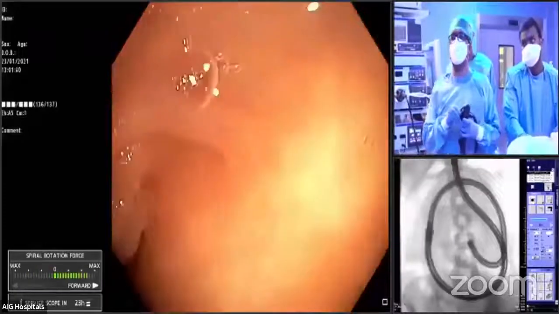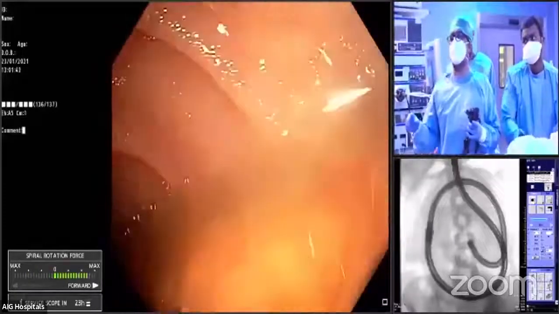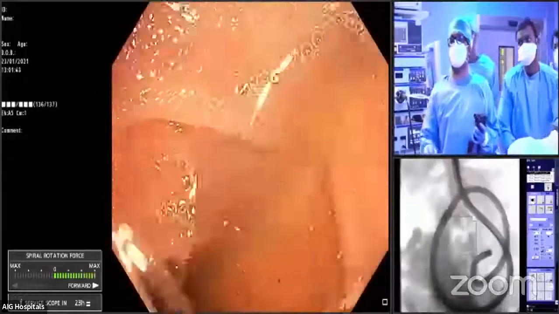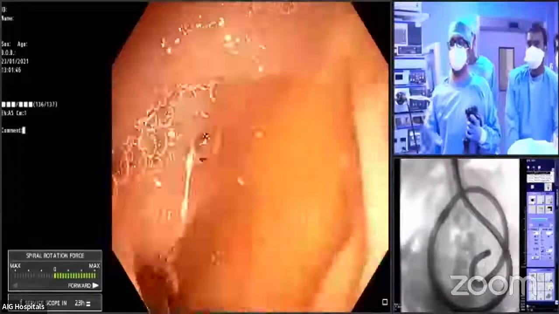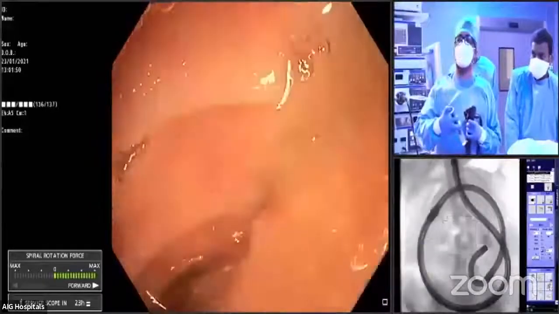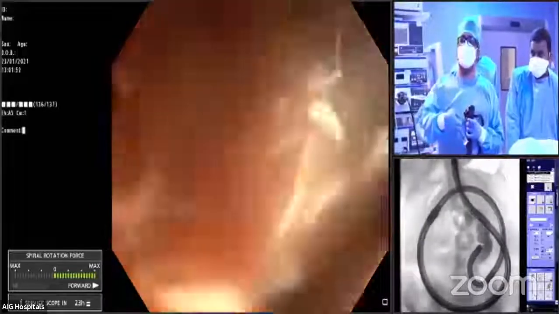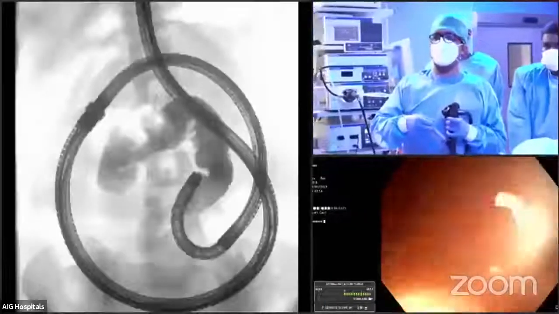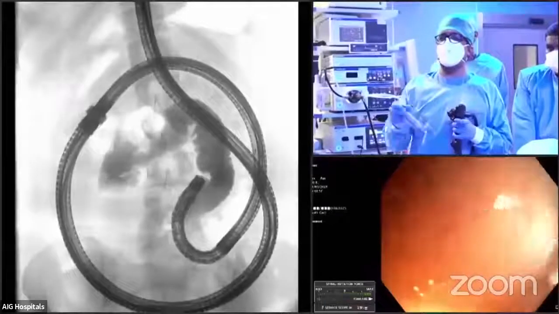So what we will do is have again a contrast study, because we have now progressed a lot. Then we'll see where we are. Can you show that? Yes. You can see now, I think after this loop, we will be in the caecum.